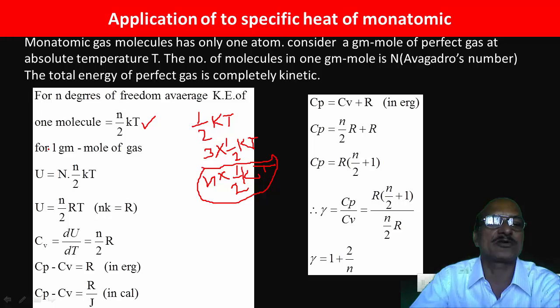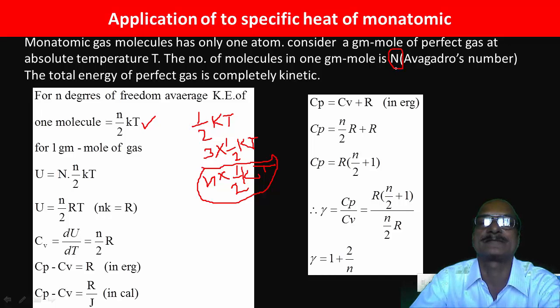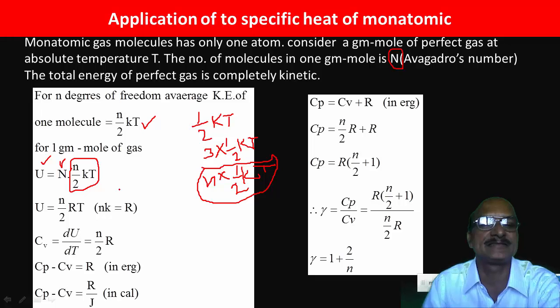For 1 gram mole of gas, the total energy will be U. In 1 gram mole of gas, how many molecules are there? Capital N, that is the Avogadro number. So we write the total energy of the gas, U, equal to N into n by 2 kT. This n by 2 kT represents the energy of the gas molecules for n degrees of freedom.